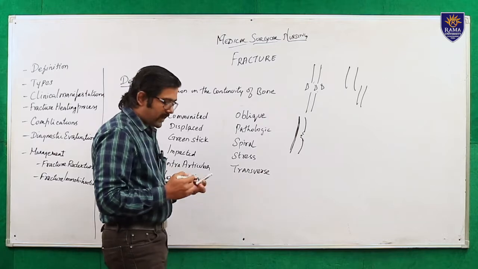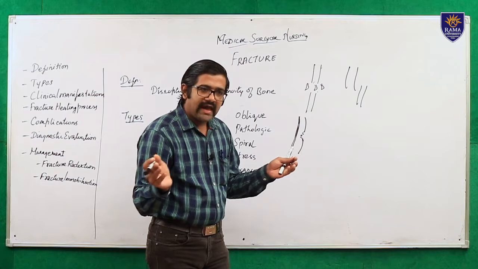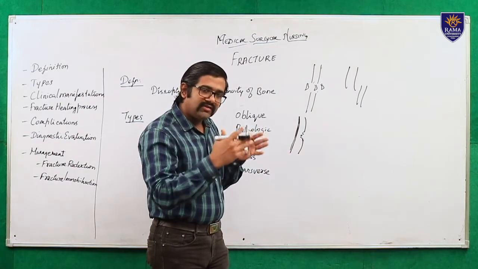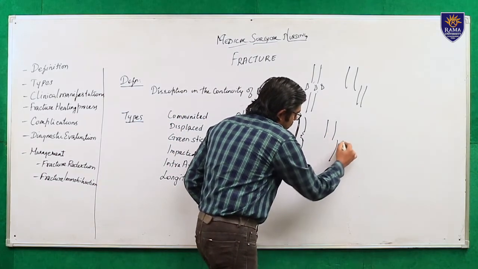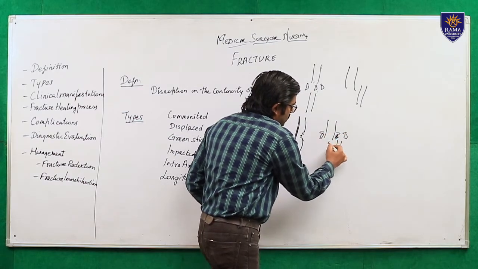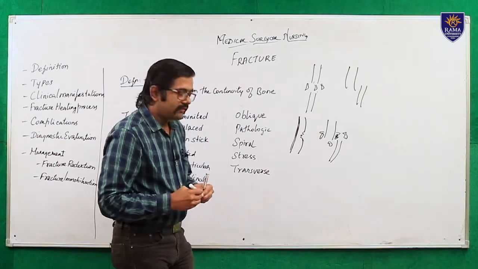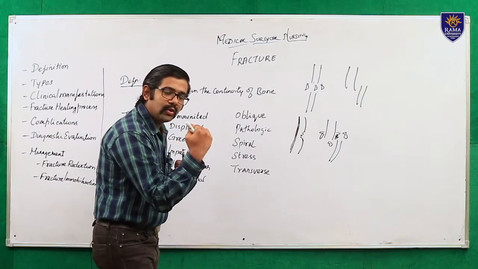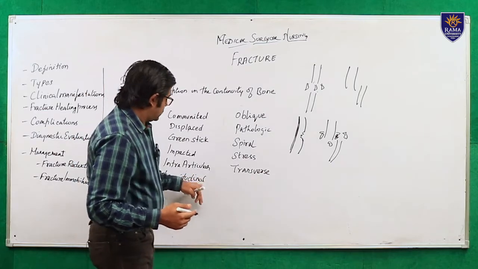Next one is impacted fracture. What does impact mean? With a greater impact due to heavy accidents or anything, the bone divides into two or more than three fragments and is totally misplaced like this. This is called an impacted fracture. And then intra-articular fracture: the fracture goes into the articular region of the bone. Then longitudinal.